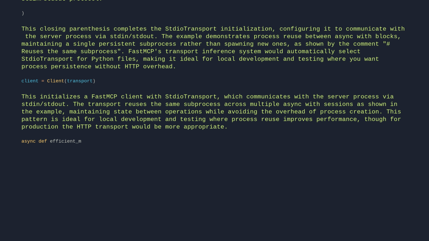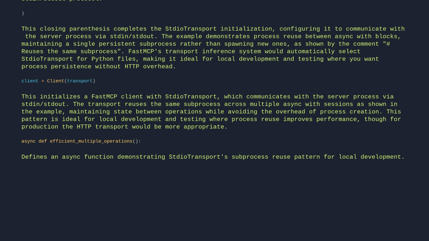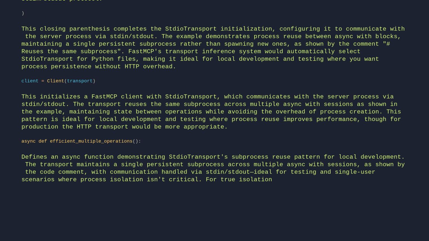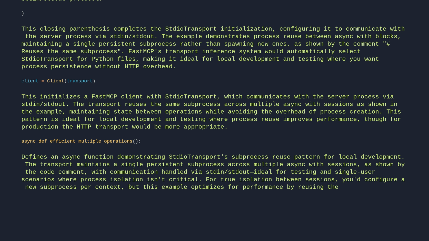async def efficient_multiple_operations. Defines an async function demonstrating StdioTransport subprocess reuse pattern for local development. The transport maintains a single persistent subprocess across multiple async with sessions, as shown by the code comment, with communication handled via stdin/stdout, ideal for testing and single-user scenarios where process isolation isn't critical. For true isolation between sessions, you'd configure a new subprocess per context, but this example optimizes for performance by reusing the existing process.